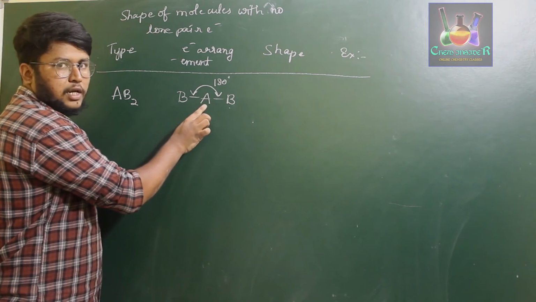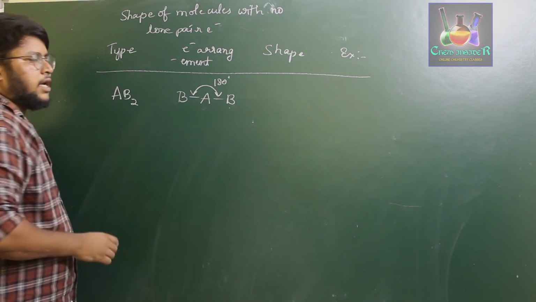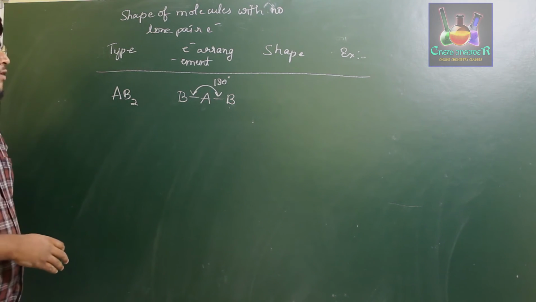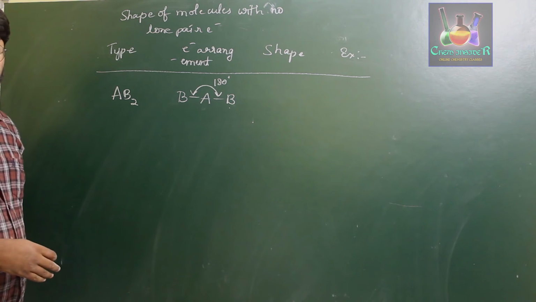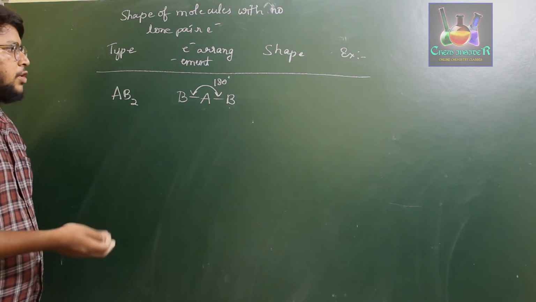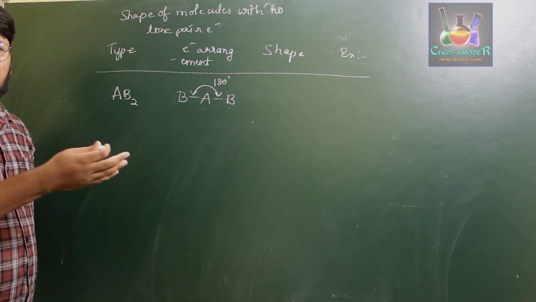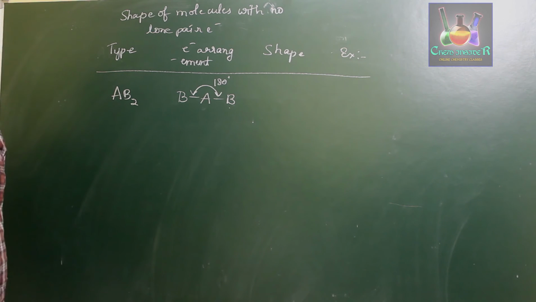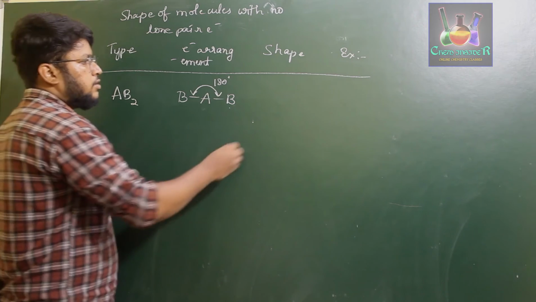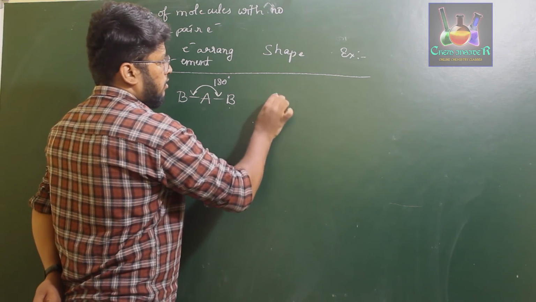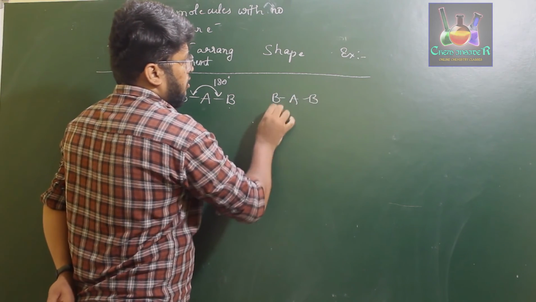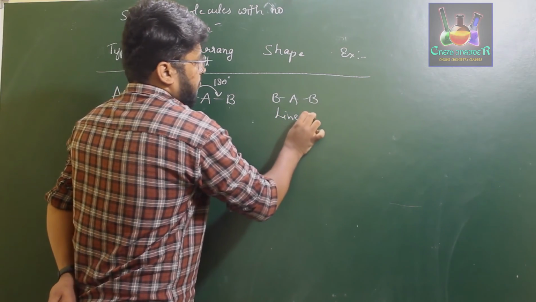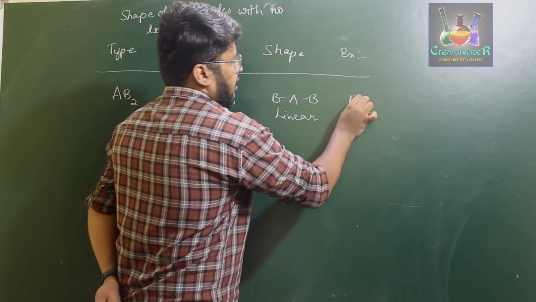Since A is the central atom, these two should be as far apart as possible. For a triatomic molecule of the type AB2, the only possibility for them to be at the farthest distance is 180 degrees, that is a linear geometry. So the shape of this molecule is called linear geometry. For example, beryllium difluoride.